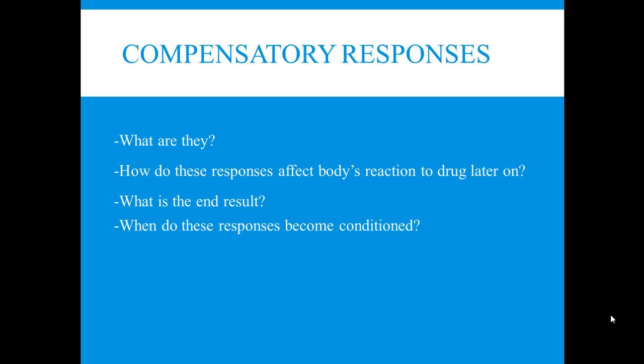And so this is just an add-on that's talked about in your chapter when it says, when do these responses become conditioned? Remember, when we talk about conditioning, we're talking about learned associations between a stimulus and some reactions or responses. So in this case, compensatory responses become conditioned if there's some stimulus present whenever these compensatory responses are occurring. Do you see where we're going?